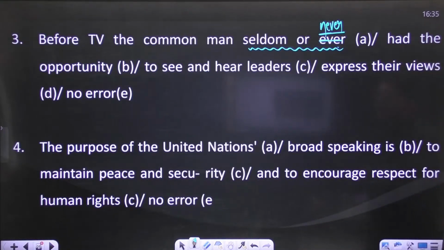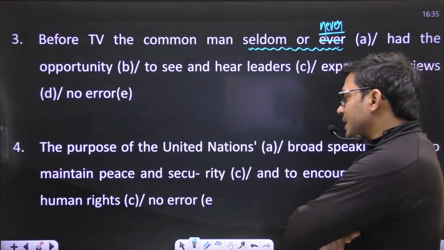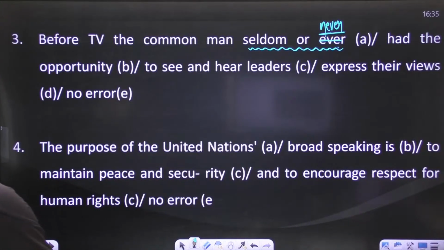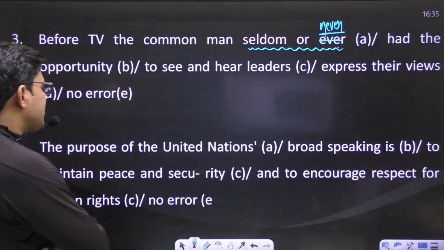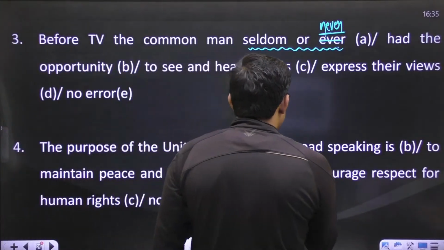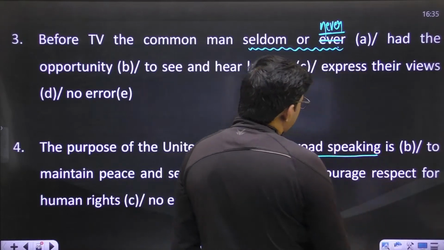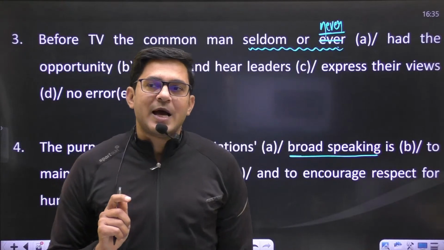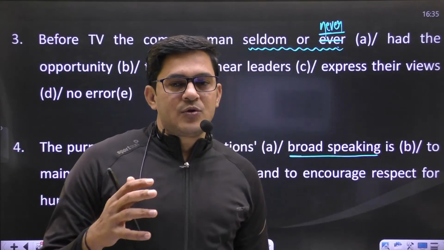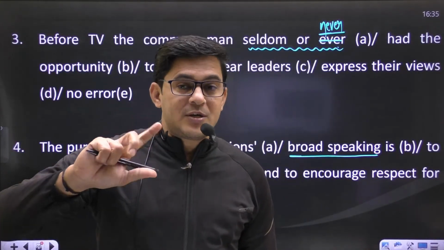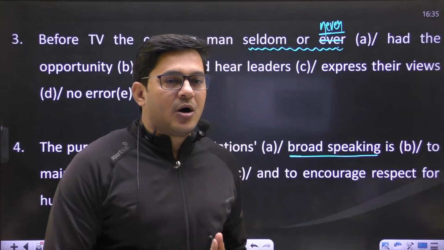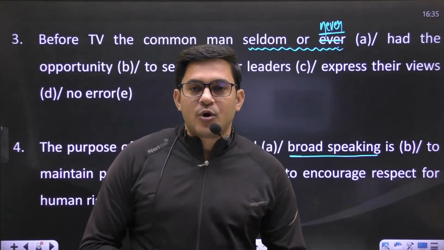Next one is, the purpose of the United Nations, broad speaking, is to maintain peace and security and to encourage respect for human rights. Okay, you have a phrase, and that phrase is broadly speaking. Some adverbs can qualify the entire sentence, like frankly speaking, honestly speaking, or broadly speaking.